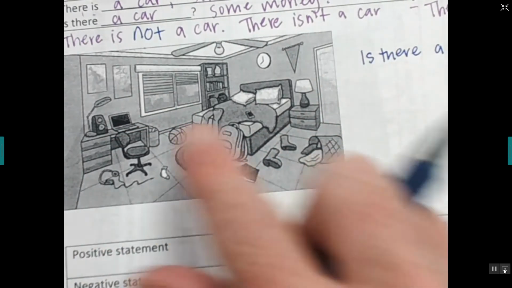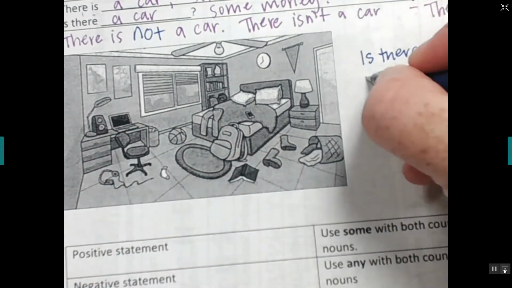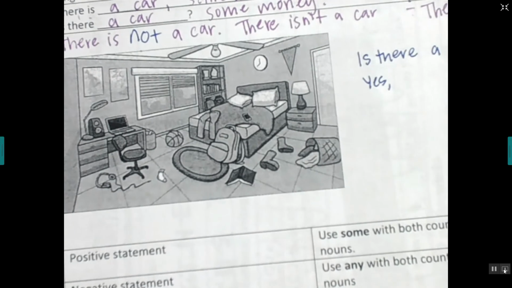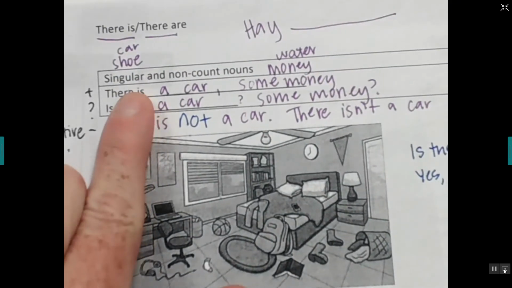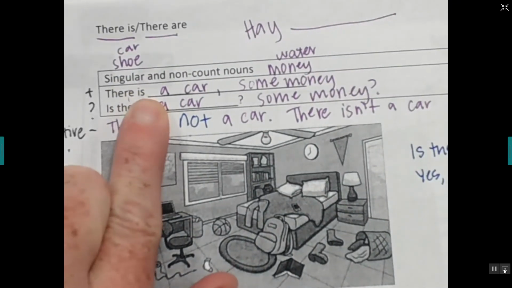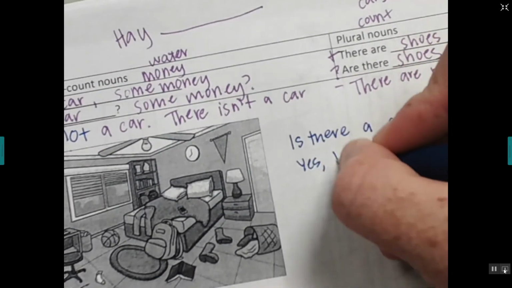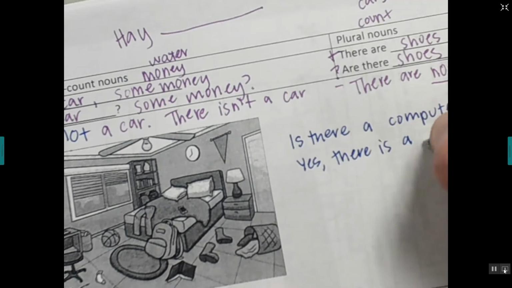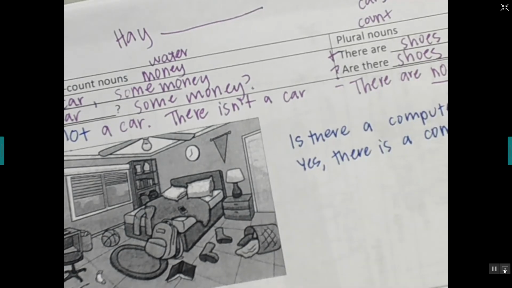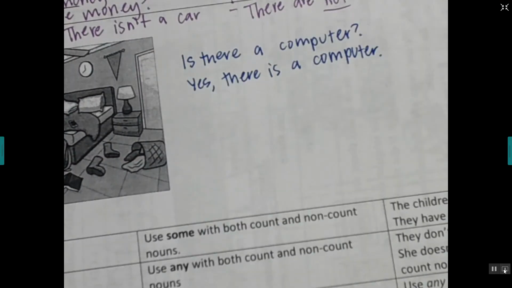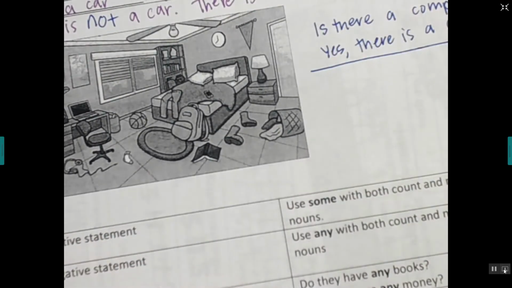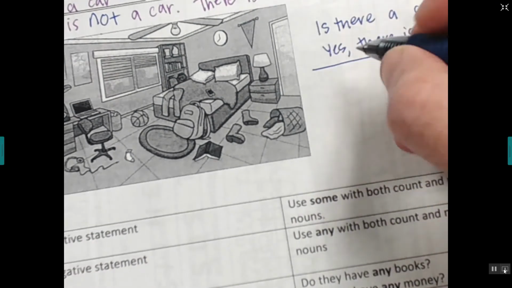Yes. If we are saying yes and it's one computer, that's a singular noun. So we would say there is a computer.